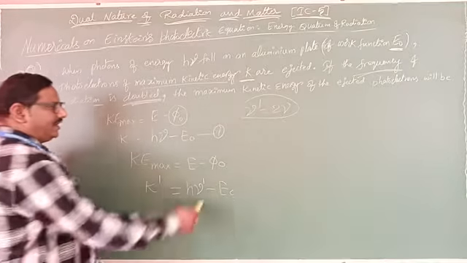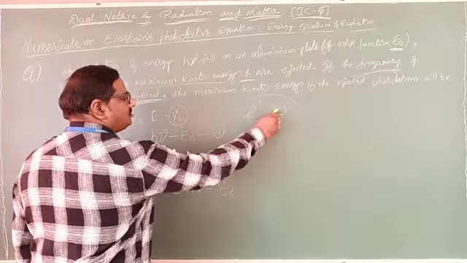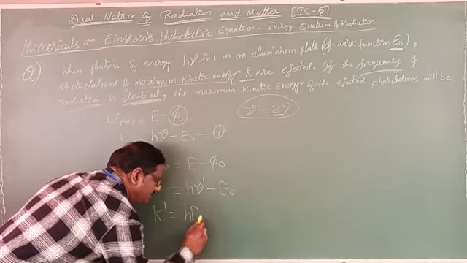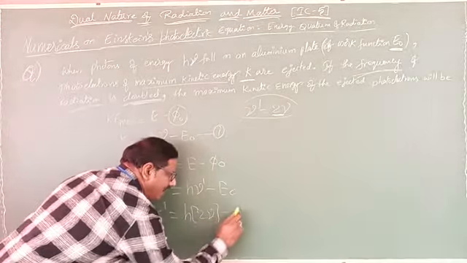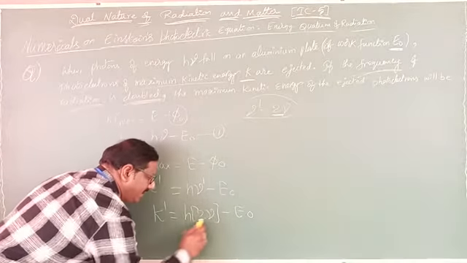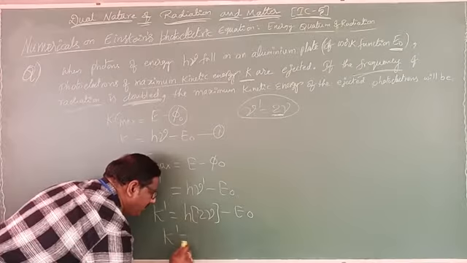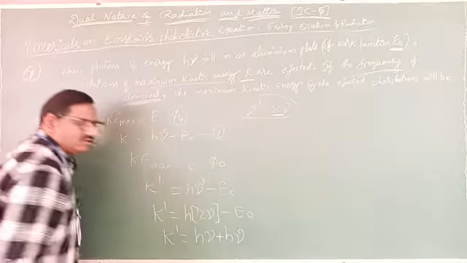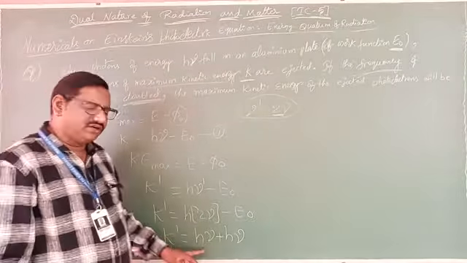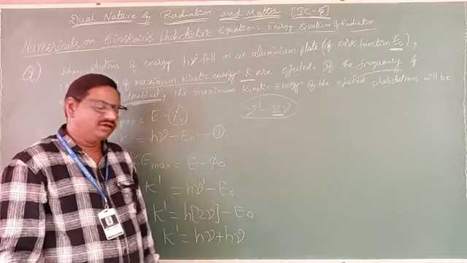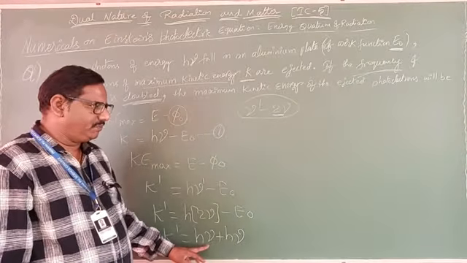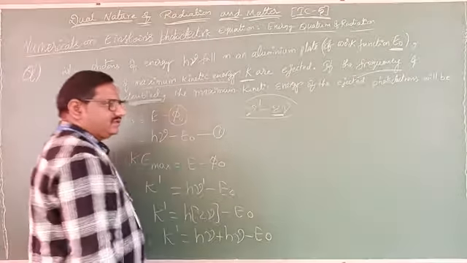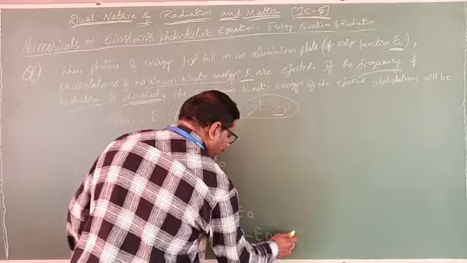Now substitute here. Instead of nu dash, what can you write? 2 nu. Then K dash equals h into 2 nu minus E naught. Then here I want to write K dash equals h nu plus h nu, both can be written as 2h nu. Say yes or no? So I will write h nu plus h nu minus E naught. It is equation number 2.